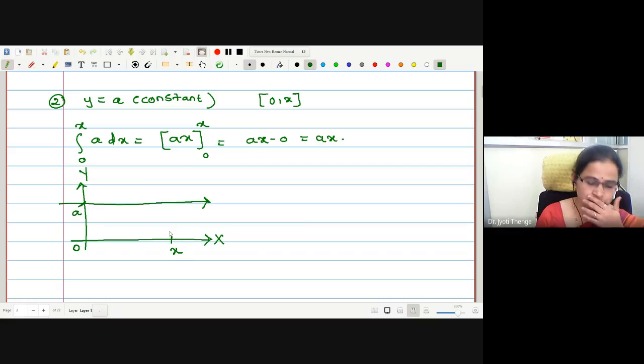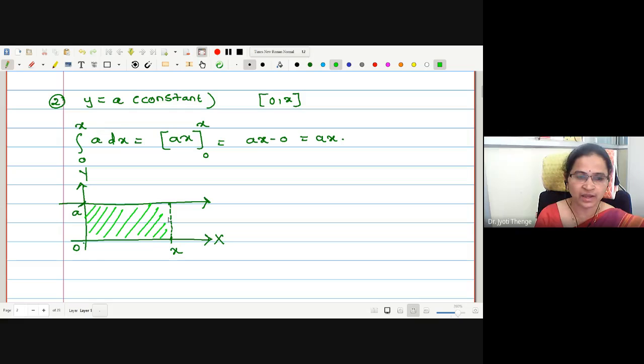Somewhere here, let me mark the position x. Therefore, what is the area bounded by this straight line between the region 0 to x? Let me just put a line here. Therefore, what is the area under consideration? This much will be the area. But what is this area exactly? It's a rectangle, right? Let me name the coordinates. This is origin O, A, B and C. Therefore, let us check the area of rectangle OABC.